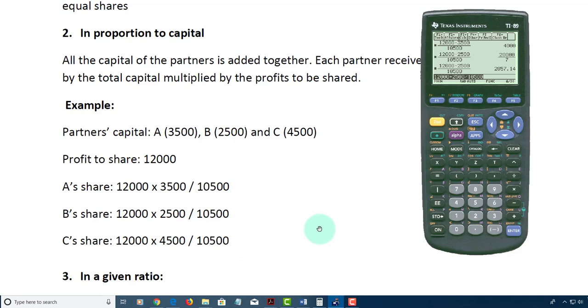And then you have 12,000 times 4,500 divided by 10,500. Alright, and that will also give us $5,142.86. So let's add the figures back together now.